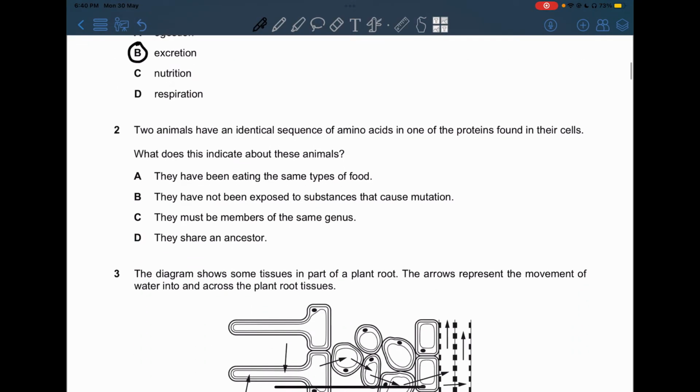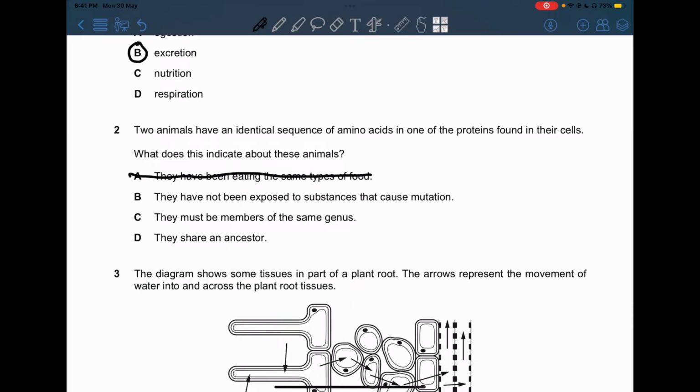Number 2, two animals have an identical sequence of amino acids in one of the proteins found in their cells. What does this indicate about these animals? Now, this is the same question from variant 1, and I've explained that option A, they have been eating the same types of food, is incorrect because different foods have different amino acid sequences, and even if they eat the same food, of course, they don't have a constant amount of amino acids, so this will not work.